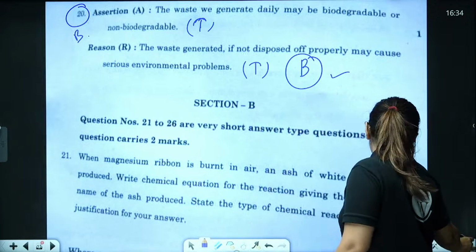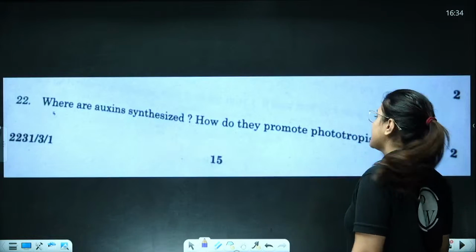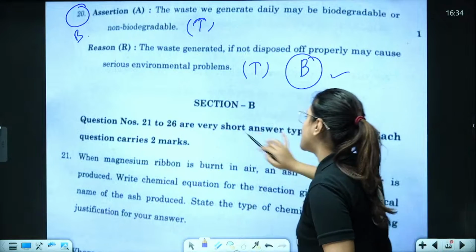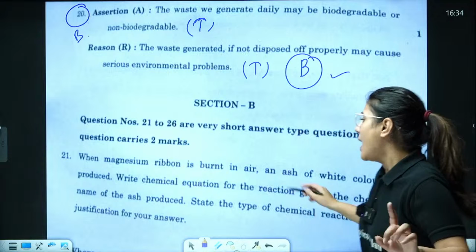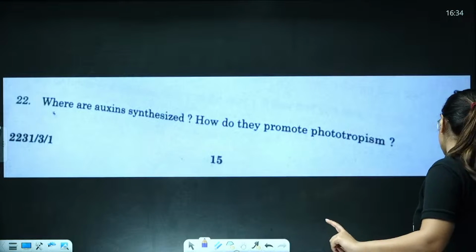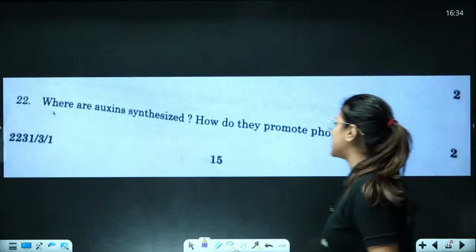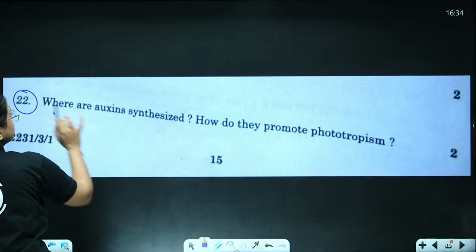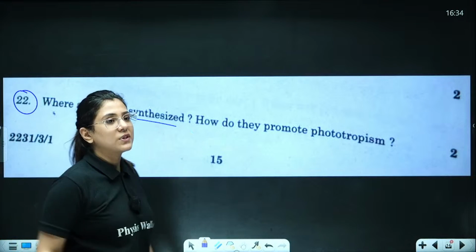Section B. We are starting with section B. What does it say? That the question numbers are from 21 to 26. These are very short answers and each question carries 2 marks. So we are coming to question number 22. Where are auxins synthesized? What is the meaning of synthesized?